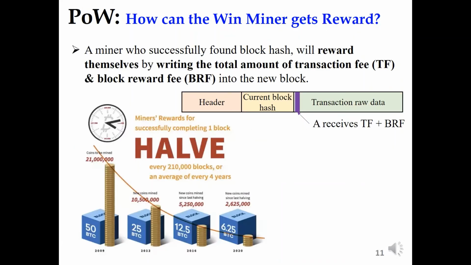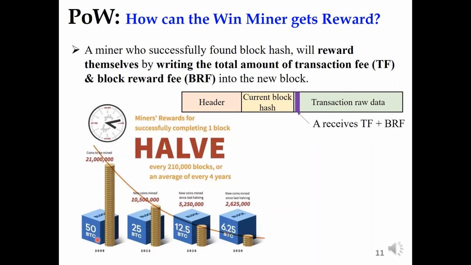Because the miner must work so hard to find a new block, it needs a reward for this hard task. In the Bitcoin network, the miner who successfully finds a block hash will be rewarded with some coins.